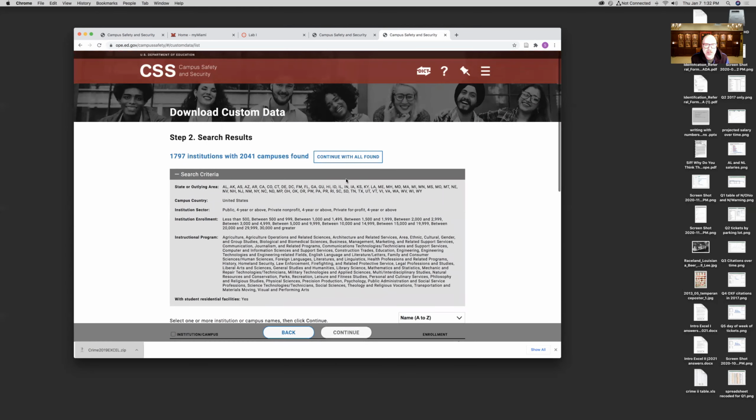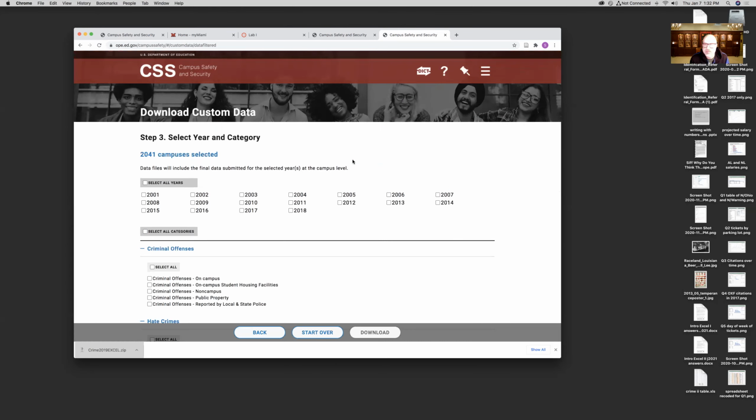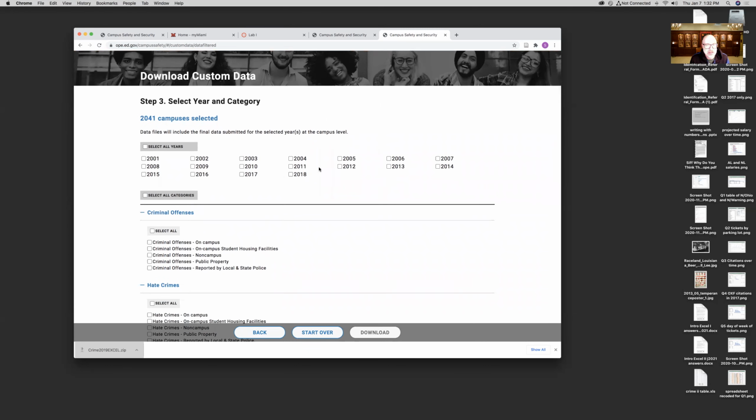We don't need to look at all these. On this next page, the most recent year it's going to give us, it looks like, is 2018. Now that doesn't mean 2019 data might not be available from Miami University or from various institutions. They probably haven't even given it to the federal government yet, or perhaps they've sent it to the feds, but the feds haven't collated it yet. In either case, you should be able to get the numbers earlier if you go to them directly, but it takes the federal government a long time.